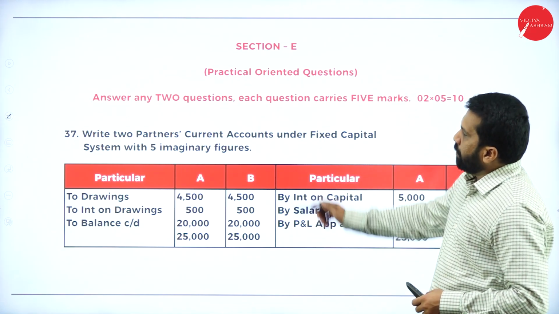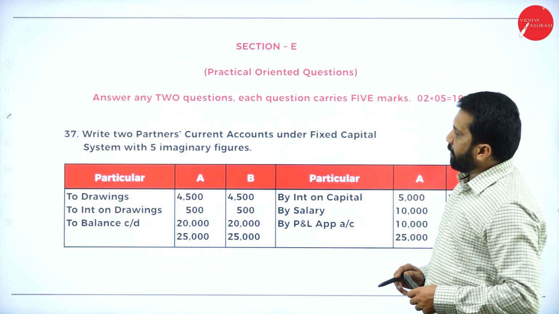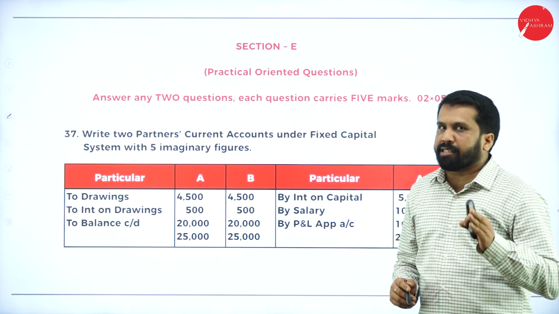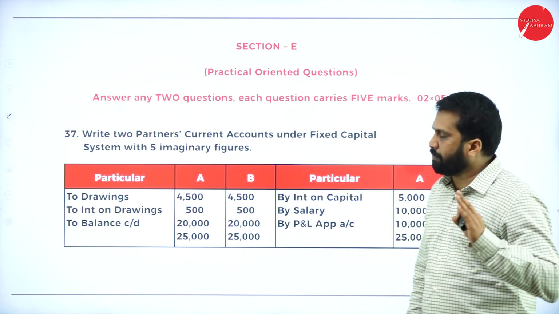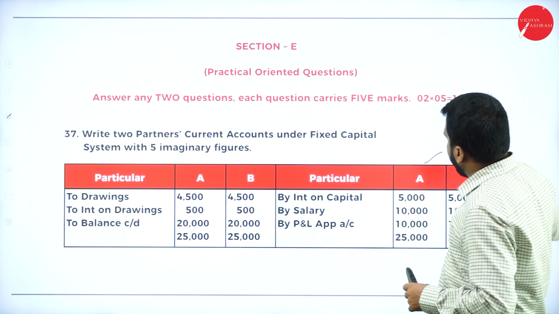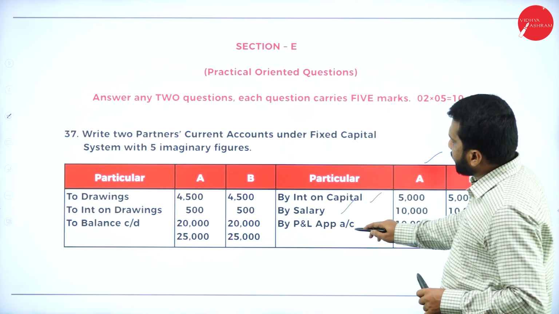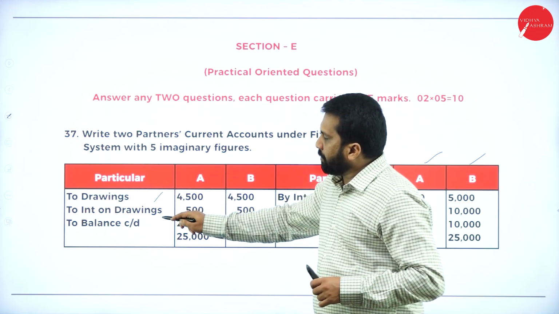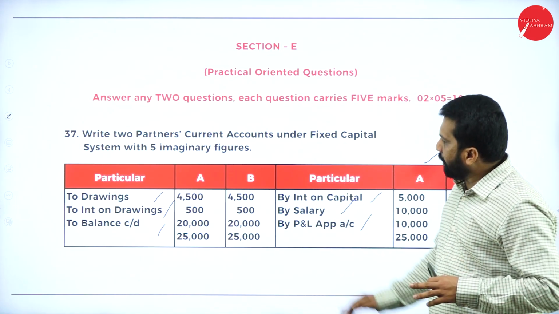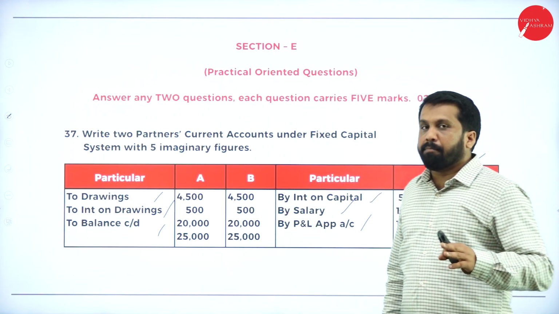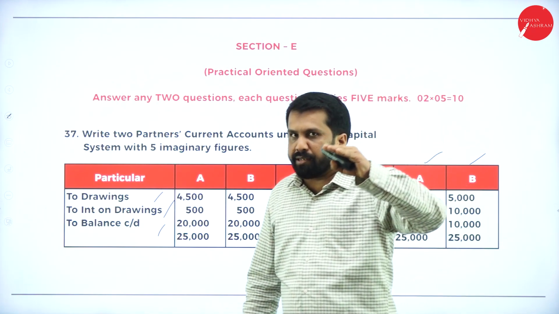Now, write two partners' current account. It is nothing but your partner's capital only, but we don't consider your opening balance. Rest of that, everything we should write. Like if there are two partners: interest on capital, salary, P&L, drawing, interest on drawing, balance carried. Done. This is only approximate. I have taken 4,500 and all, but you can take 5,000, 5,000, 5,000.